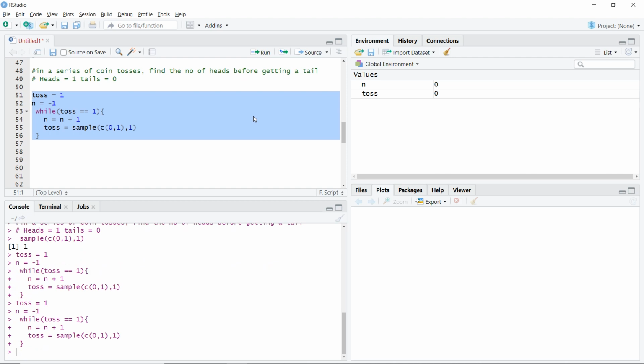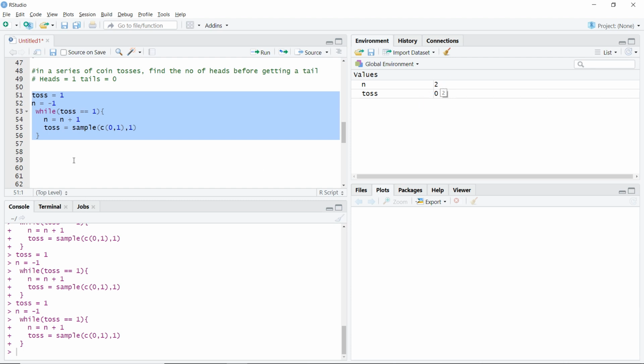If I run again, I got tails. If I run again, I got now 1. Okay, so I got 1 heads and then I got a tails. I can run again. This time I got 2 heads. You can see the n value here. I have 2. So clearly I got 2 heads before I got another tails.